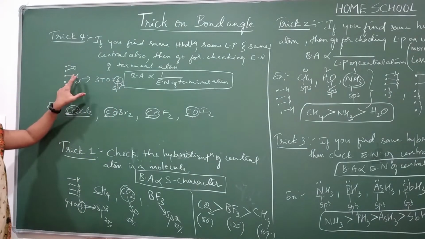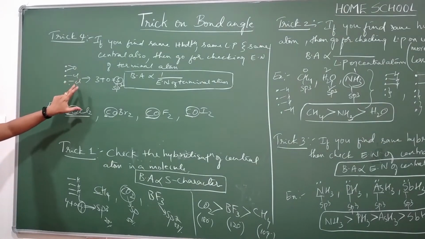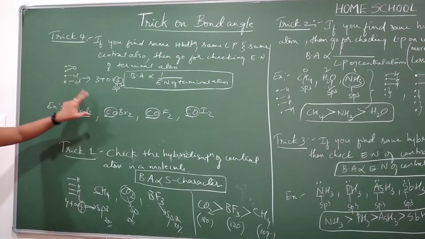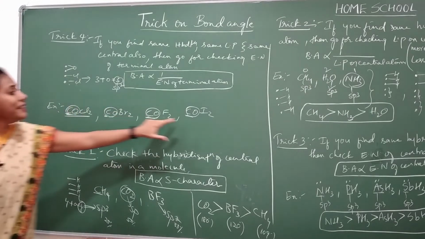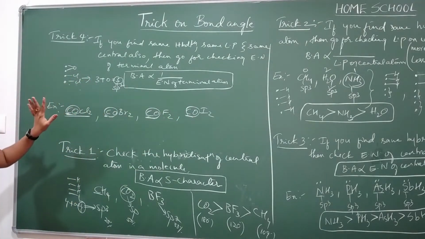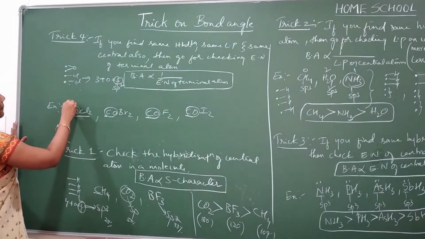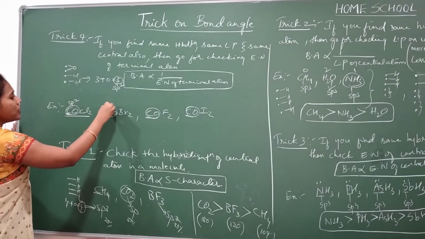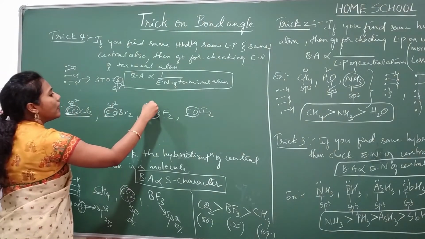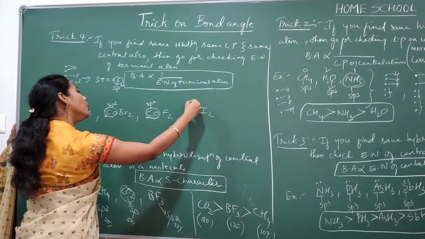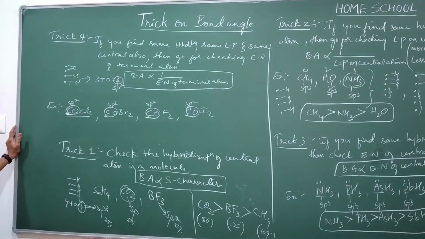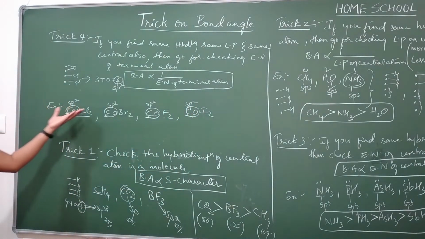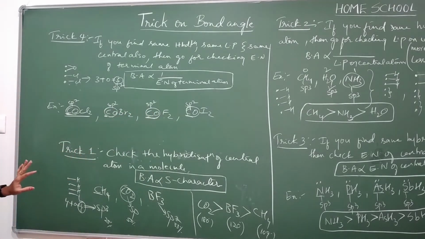Same way, only our halogen is different. Here instead of Cl you have Br, here you have F, and here you have I. Yes or no? So all of them have sp2 hybridization, here sp2, here also sp2, and here too you will find sp2 hybridization. And the number of lone pairs in every case is 0 only, right?